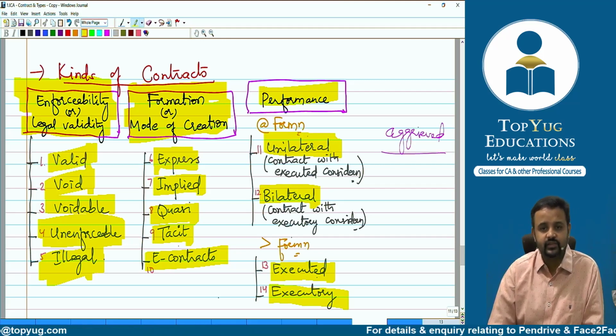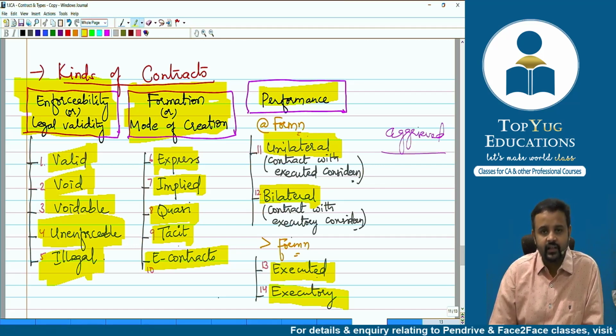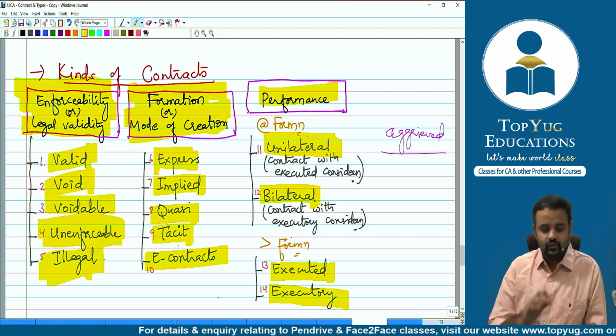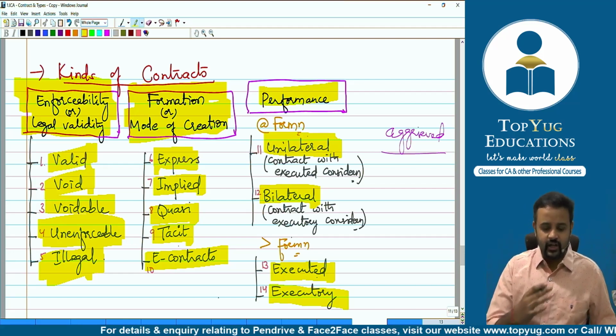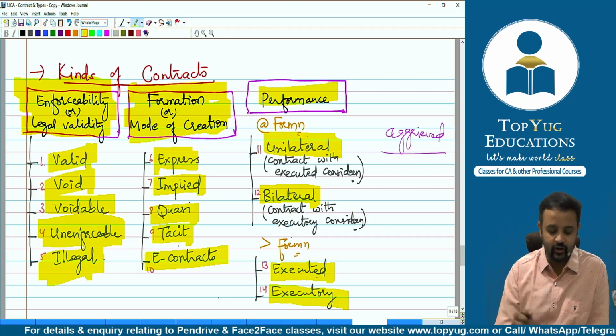Okay, basis which we can take. Now coming to enforceability or legal validity, we said there can be valid contract, there can be void contract, there can be voidable contract, there can be unenforceable contract or illegal contract, right? So we have talked about it. Okay, I'll get into that. And then we'll have to continue from what is express, implied contract and all.